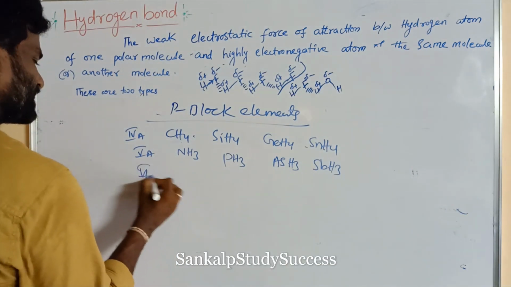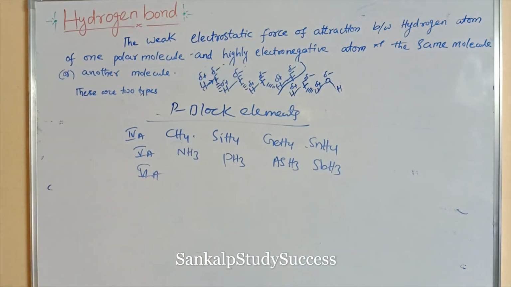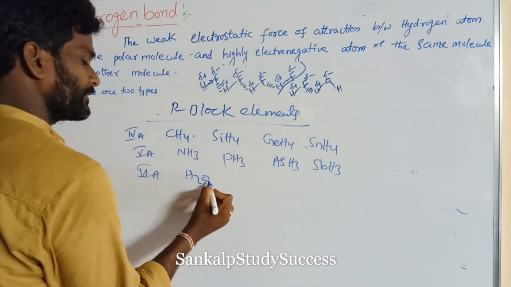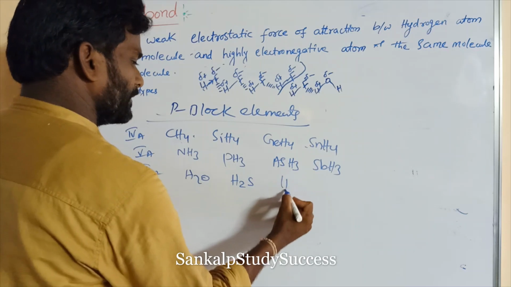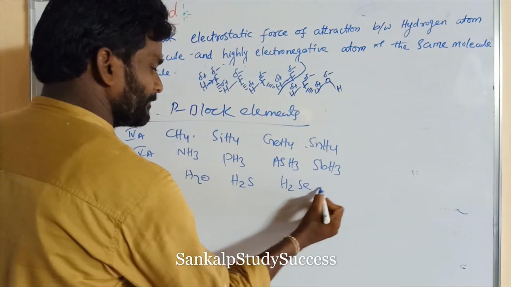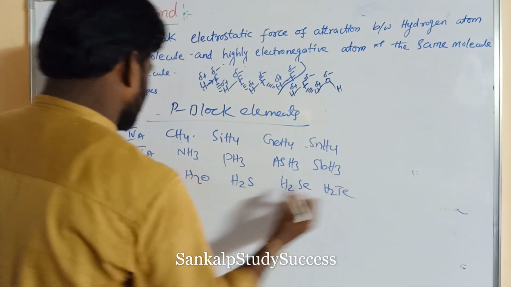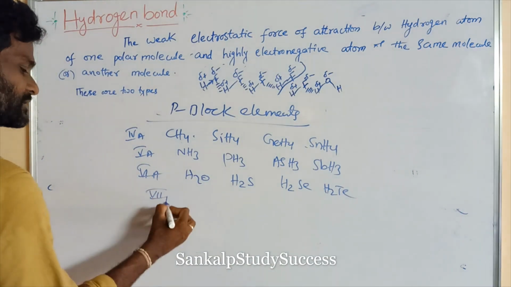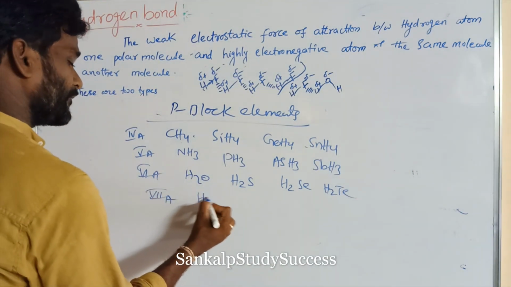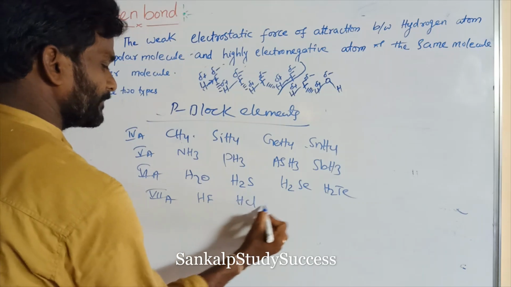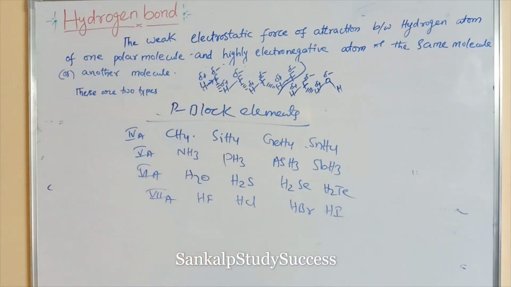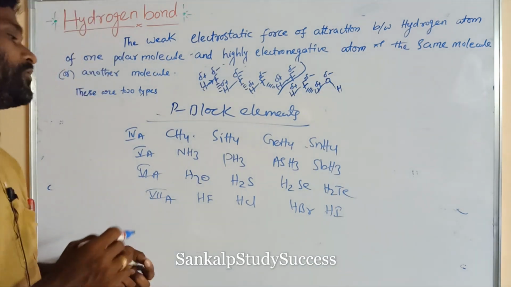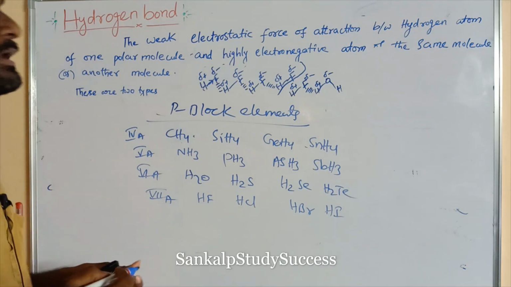Next we can take group 16 elements: H2O, H2S, H2Se, H2Te. If we take group 17 elements: HF, HCl, HBr, HI. All these are hydrides of p block elements. Now we will discuss their melting points and boiling points.